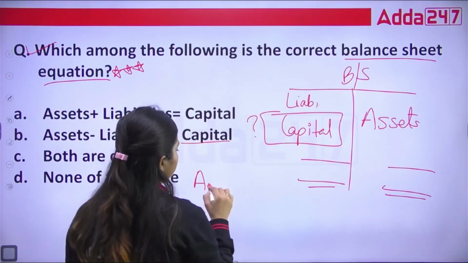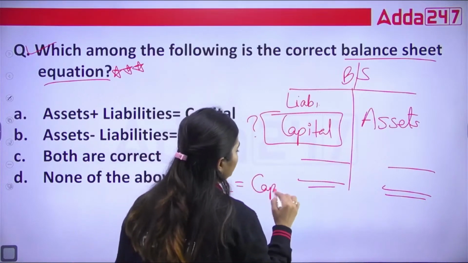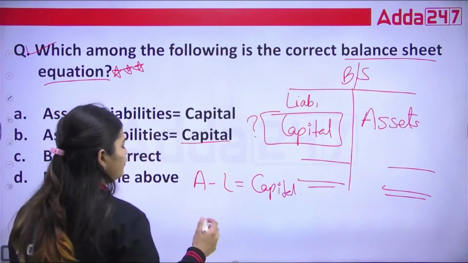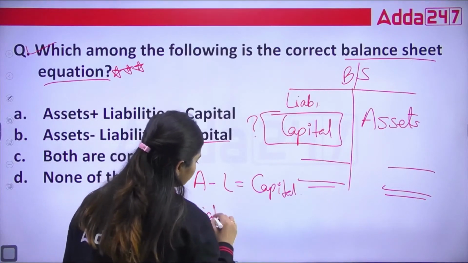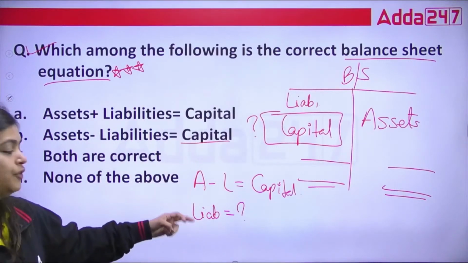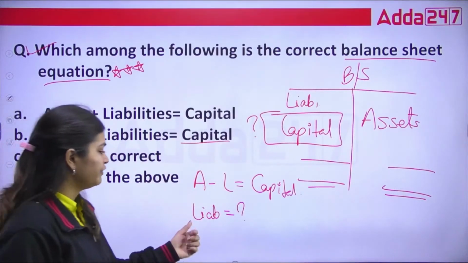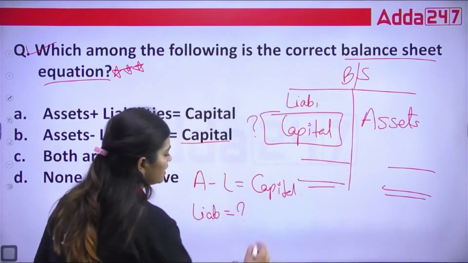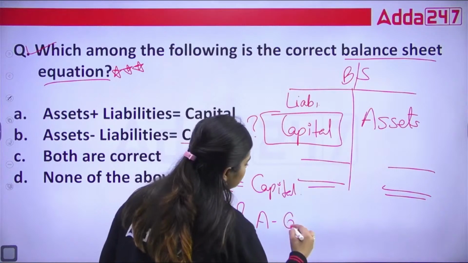We can do assets minus liabilities equal to capital. Yes or no? On the other hand, if we want to know the liabilities, tell me the equation for this. What equation are you going to use for identification of liabilities? We are going to use assets minus capital.